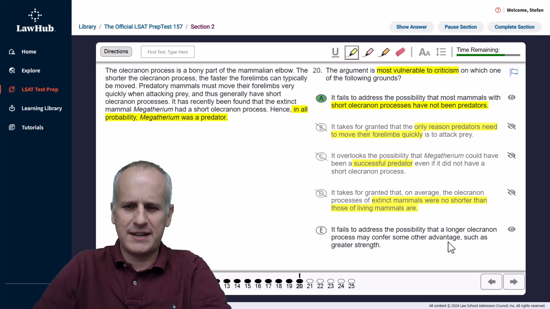And lastly, choice E, it fails to address the possibility that longer olecranon process may confer some other advantage, such as greater strength. I love this kind of answer choice because you're just like, okay, some other advantage with just an example. That narrows it down. None. This could not be much more vague if it tried. And you can see that without diagramming this conditionally, you could still get to the correct answer of the flaw, identifying the flaw of question 20 correctly as choice A.